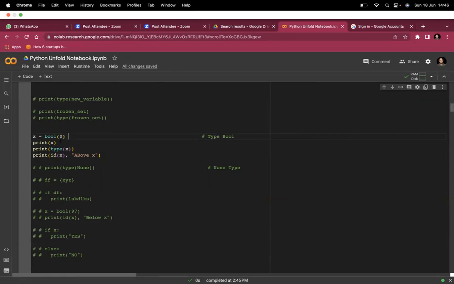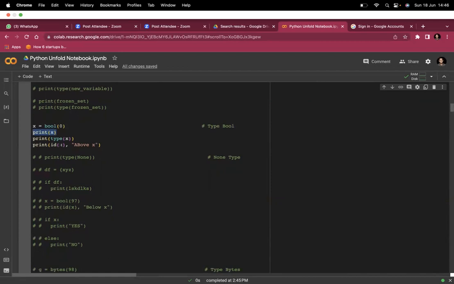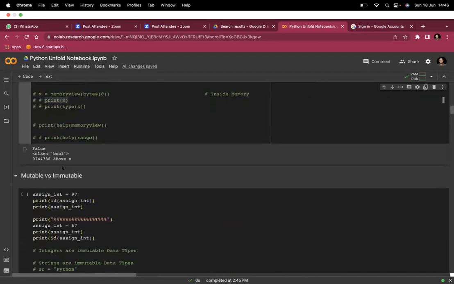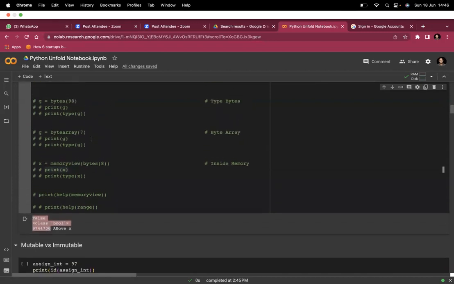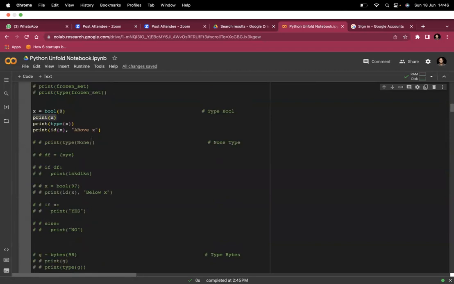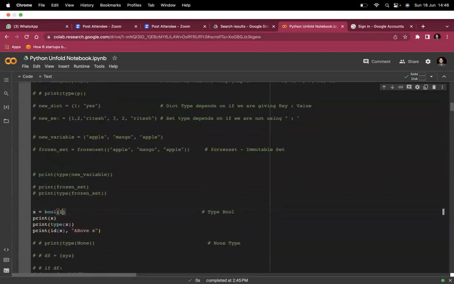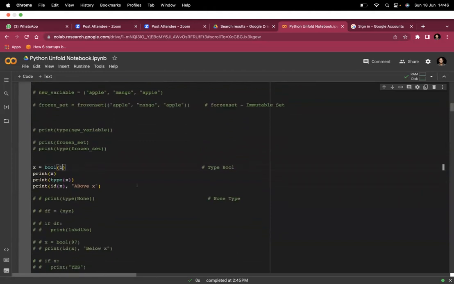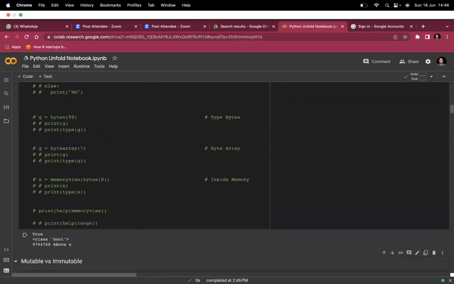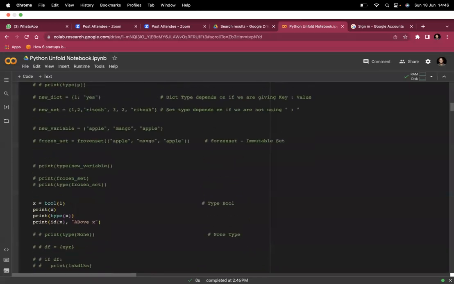So x equal to bool(0). When I printed x, bool is saying 0 is false. The type of x, you will see, is class bool. And which memory location it is at in my computer is this memory location. In your computer, you will see a different number. If you write bool(1), it will say true. Bool of 1 is true. These are the memory locations.